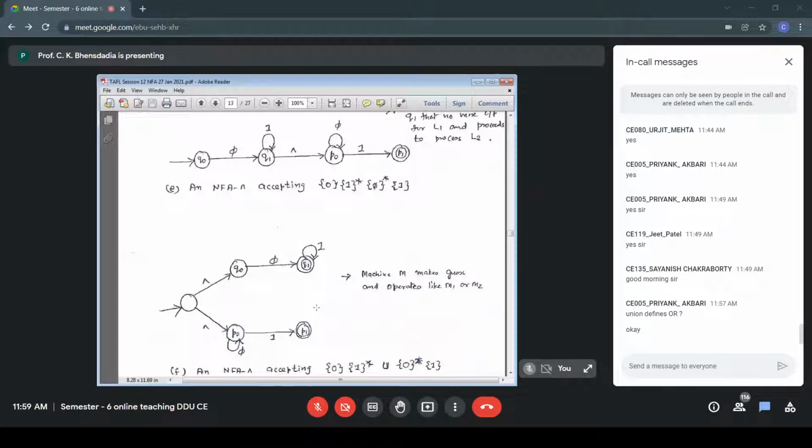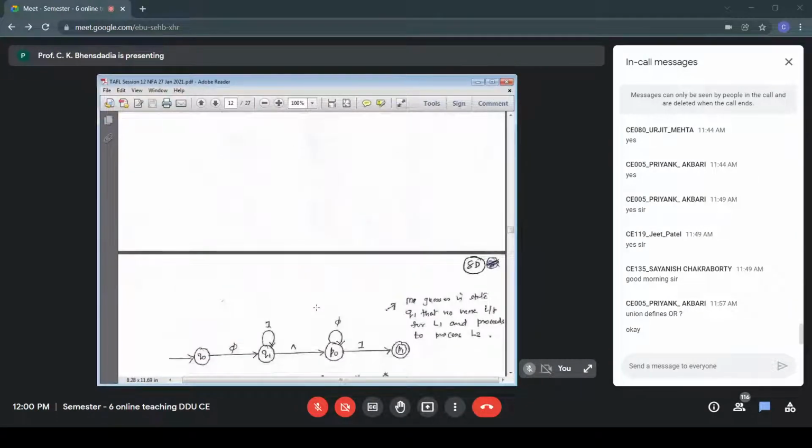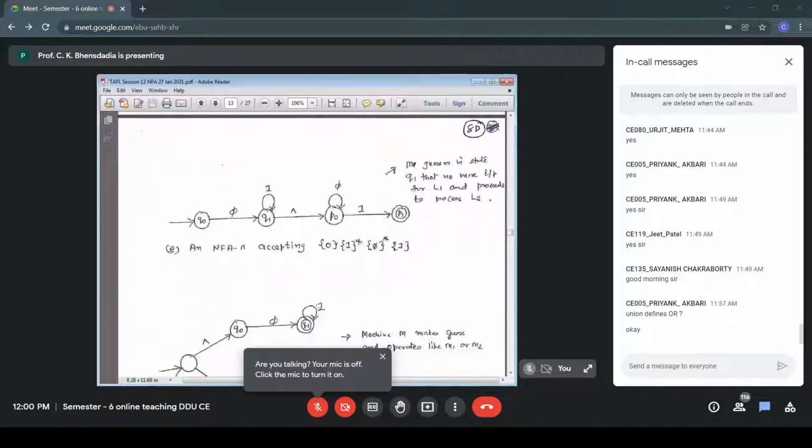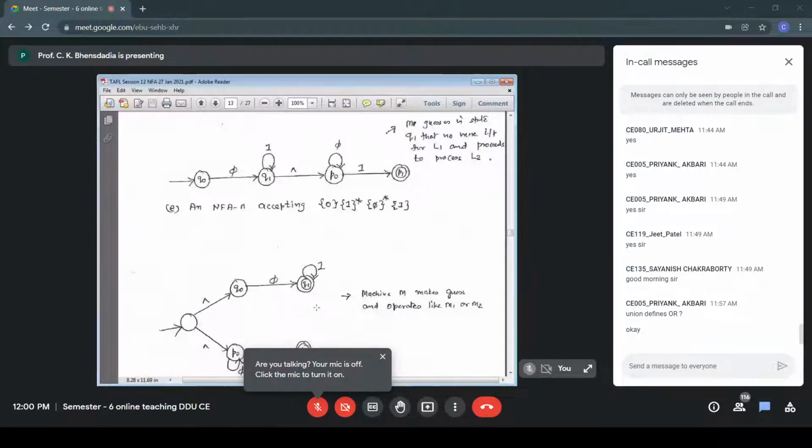I don't need to do any kind of analysis to find out the strings that should be there in L1 L2 and the strings that should not be there. I just put a null transition between M1 and M2. That's it. And of course, remove the accepting states of M1. Similarly, I just add a new initial state and define null transitions to the initial states of M1 and M2 respectively, with no other change. And that will accept L1 union L2.